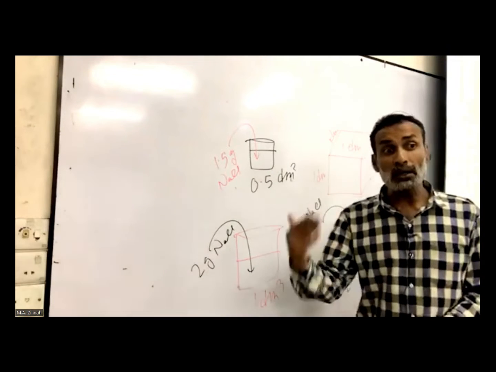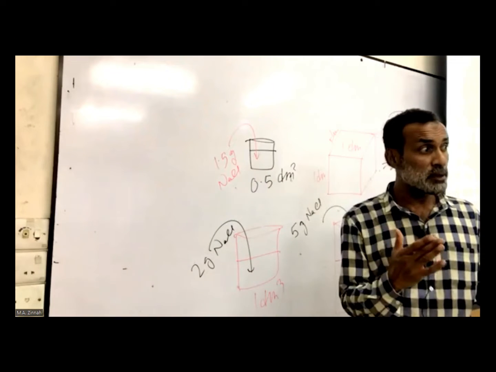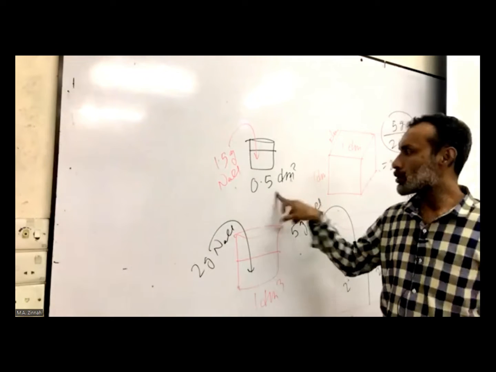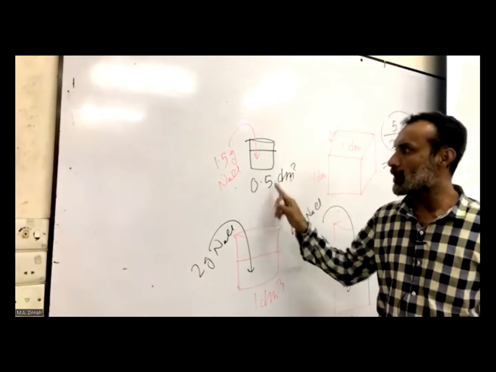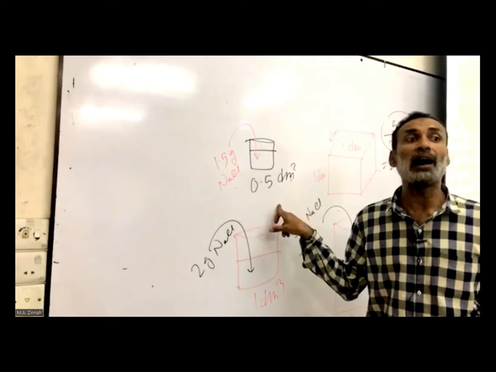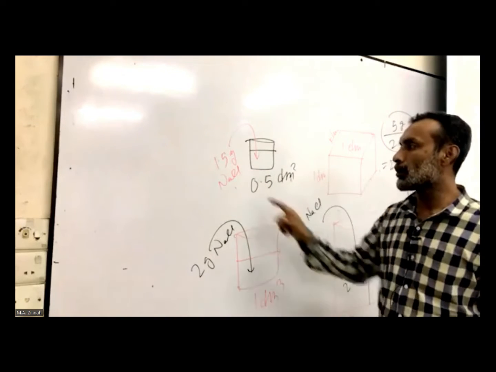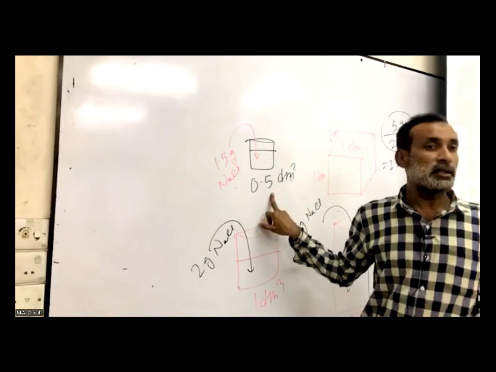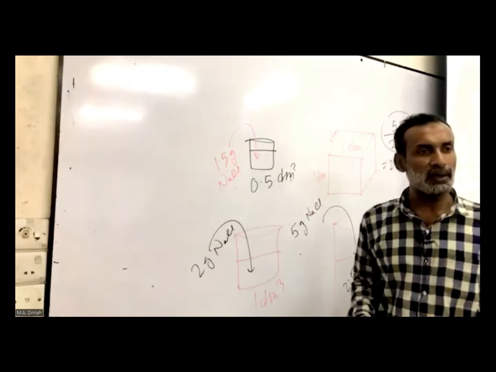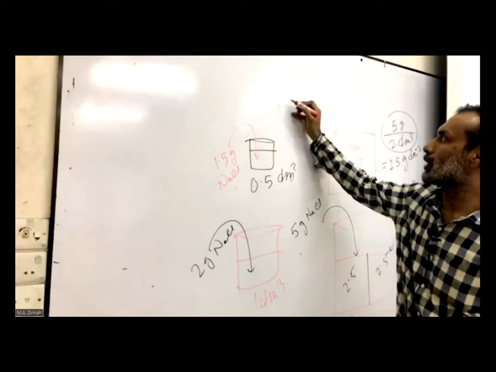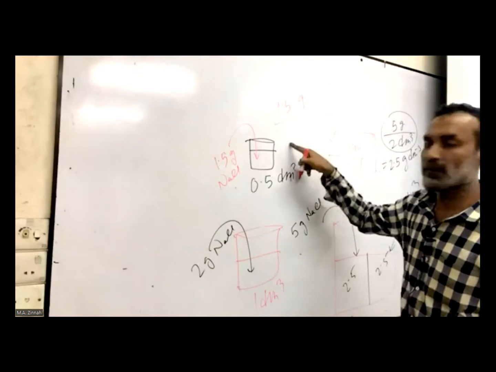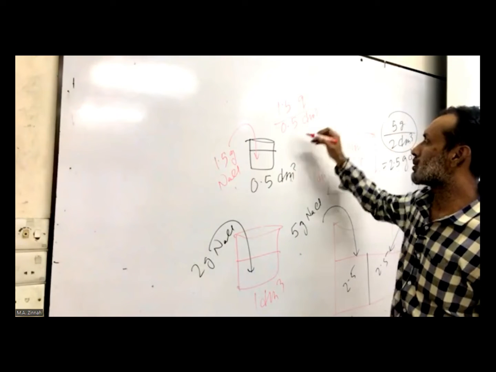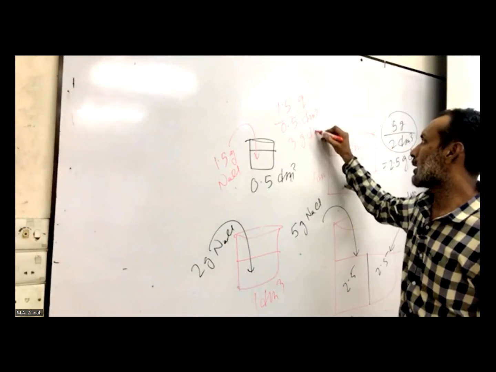So this is the same, the point is clear. What is it? How much in 1 dm cube, how much solid or solute in 1 dm cube. Is there 1 dm cube here? Then how many dm cube are there? 0.5 dm cube, which means half of a dm cube. If half of a dm cube dissolves 1.5 gram, so what if this were double? Then if the volume doubles, this will double, right? So 1.5 gram divided by what's the volume here? 0.5 dm cube. So what do you get here? 3 gram per dm cube.